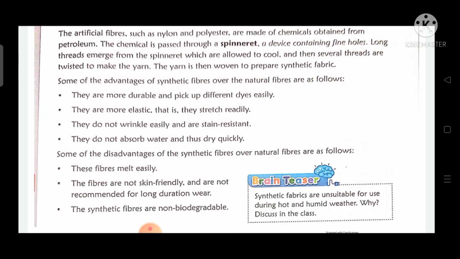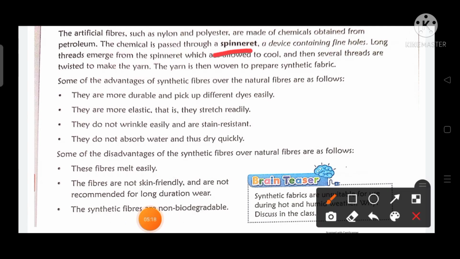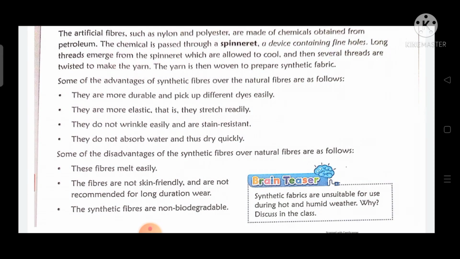So how do they make them? The chemical is passed through a spinneret, a device containing fine holes. Spinneret is a device which contains fine holes, and from this a chemical is passed. Then long threads emerge from the spinnerets, which are allowed to cool, and then several threads are twisted to make the yarns. The yarn is then woven to prepare synthetic fibers.